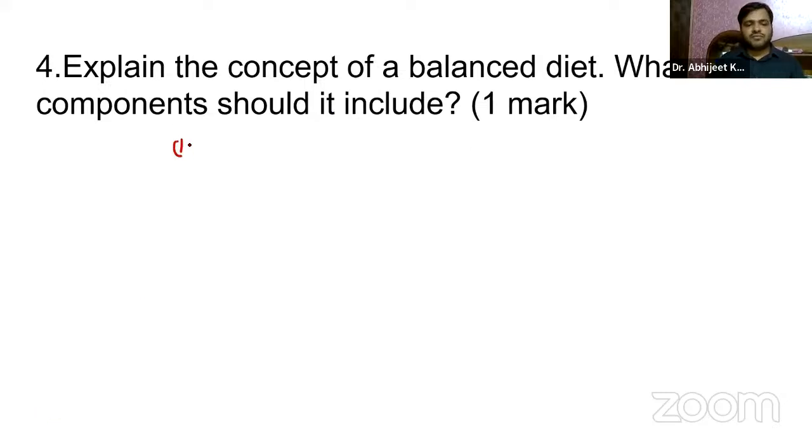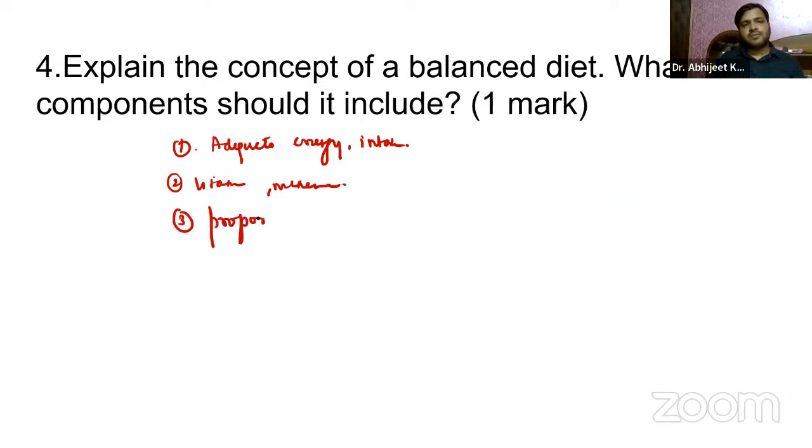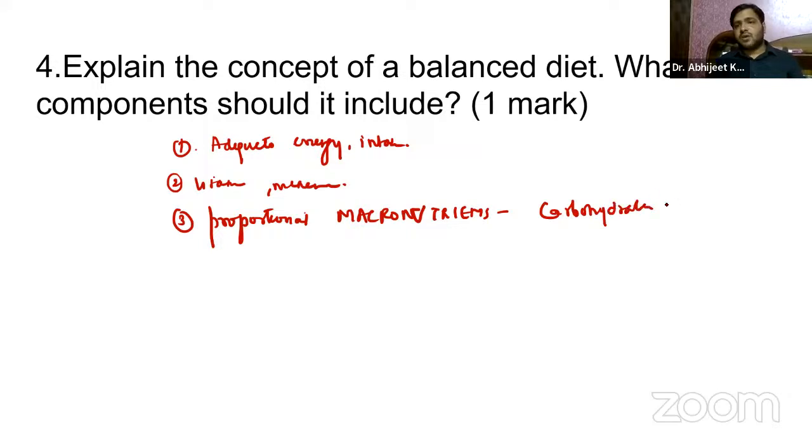Next question says the concept of a balanced diet, guys. The first thing you should know, there should be adequate energy intake, right? There should be a balanced diet, including all the foods which provide vitamins, minerals, and proportional macronutrients. You already know the carbohydrates should make around 45 to 65% of the total daily requirement, right?